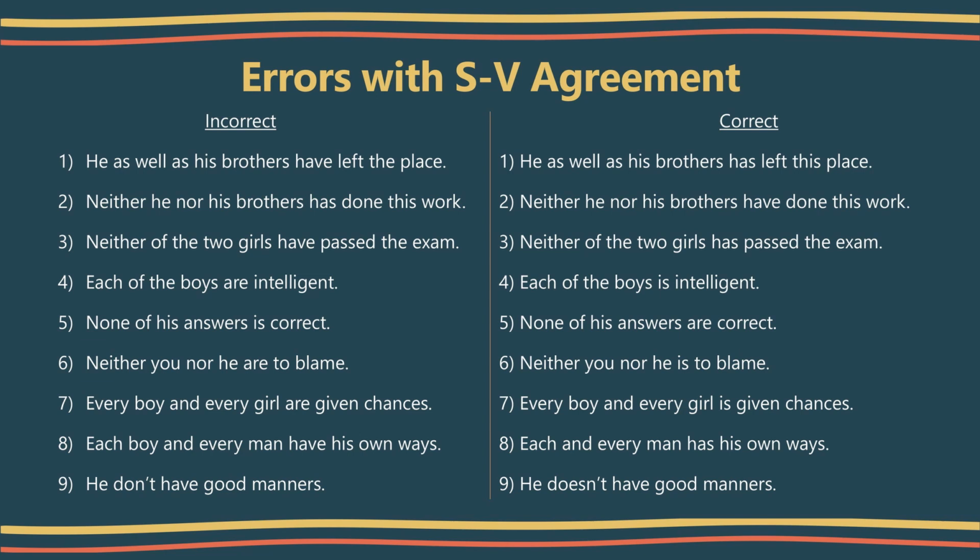He don't have good manners. If the subject is third person singular, the rule says we should use doesn't instead of don't. So the correct sentence is he doesn't have good manners.